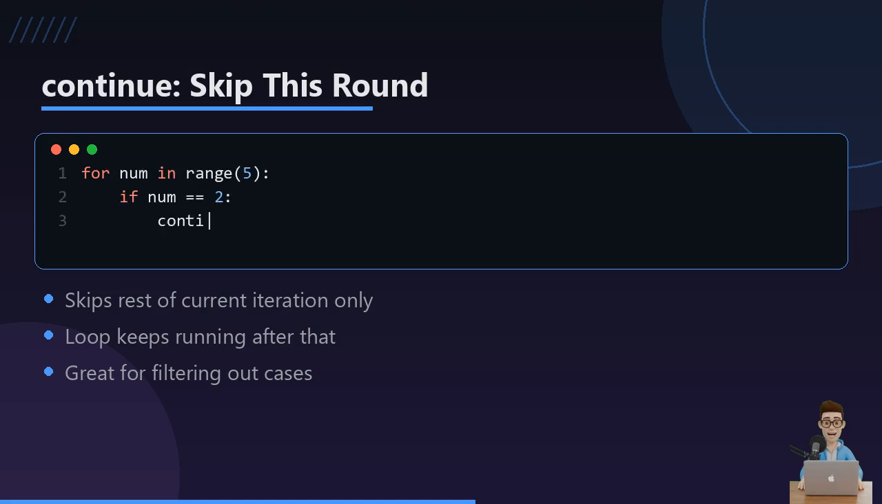Continue is different. It's like skipping just one song in a playlist, not turning off the music. When number equals 2, we skip printing it, but the loop keeps going for 3 and 4. Here's the trick. Break kills the whole loop. Continue only skips the current lap.